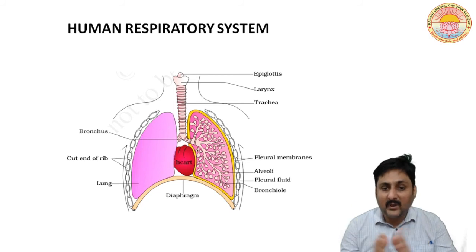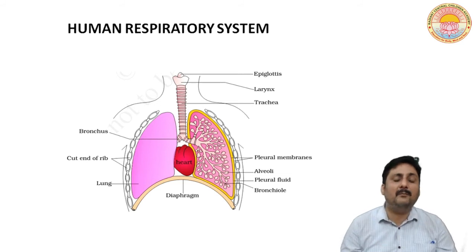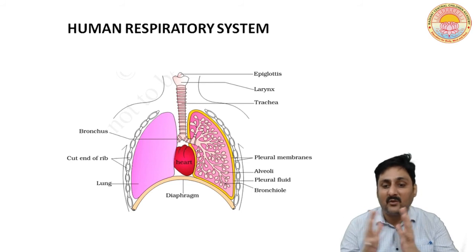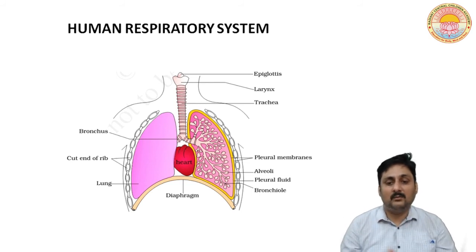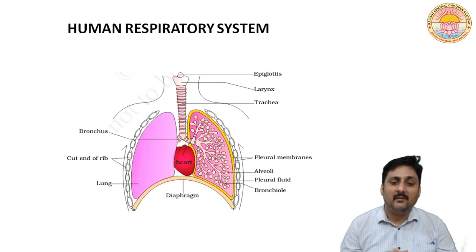Now in between this pleural membrane, as you can see on the screen, there is a pleural fluid which protects the lungs from shock. You see a balloon-like structure, which is called alveoli.